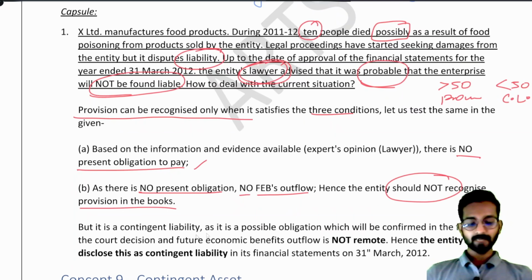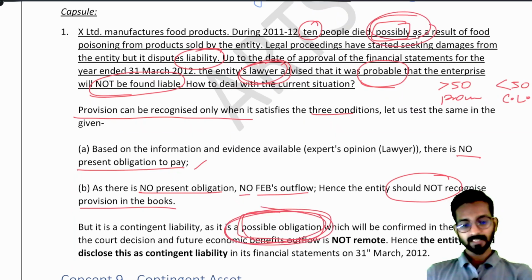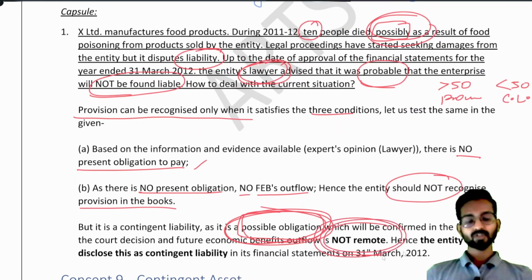But it is a contingent liability as it is a possible obligation. Remember the word possible obligation. It is possible as a result of that, which will be confirmed in the future by the court decision, and the future economic benefit outflow is not remote. See, the amount they have to pay is not remote. It is not immaterial. No, no. It is not remote. It means it is not very less. It has some significant amount of damages they might have to pay. Hence, the entity should disclose this as a contingent liability.